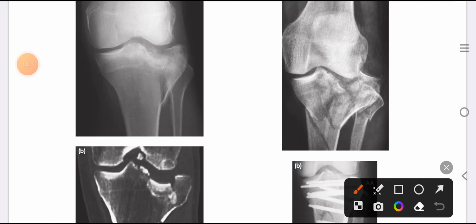This is a split fracture of the lateral condyle of the tibia. And upon CT scan, there is depression of the lateral condyle. There is a split, but also the depression.